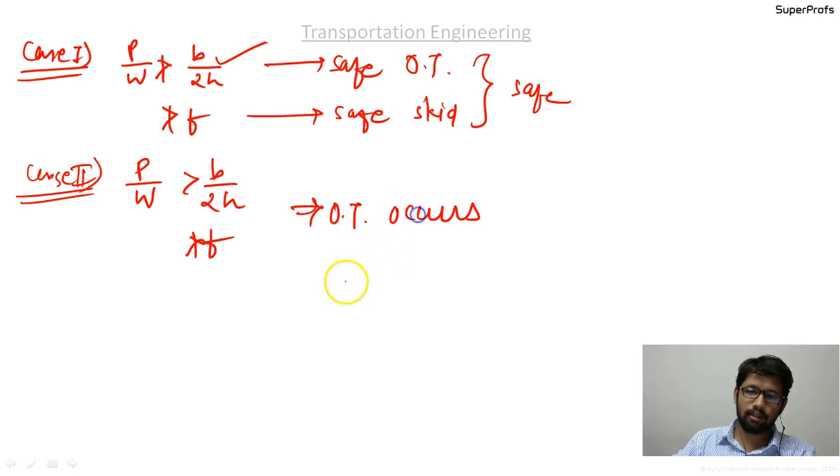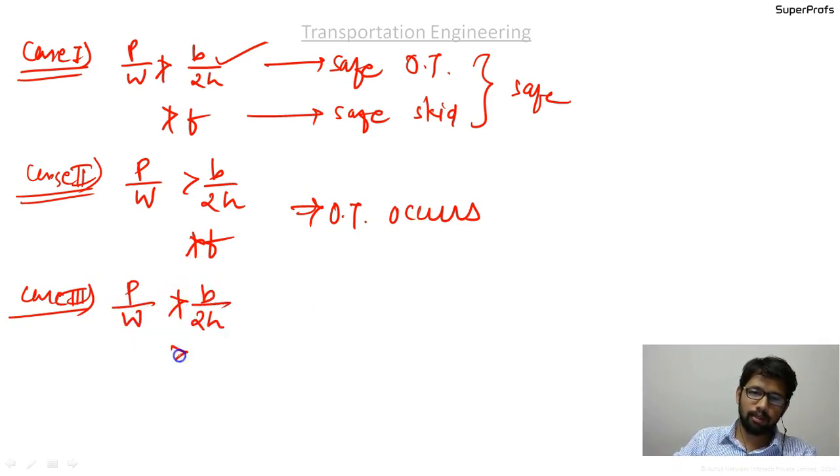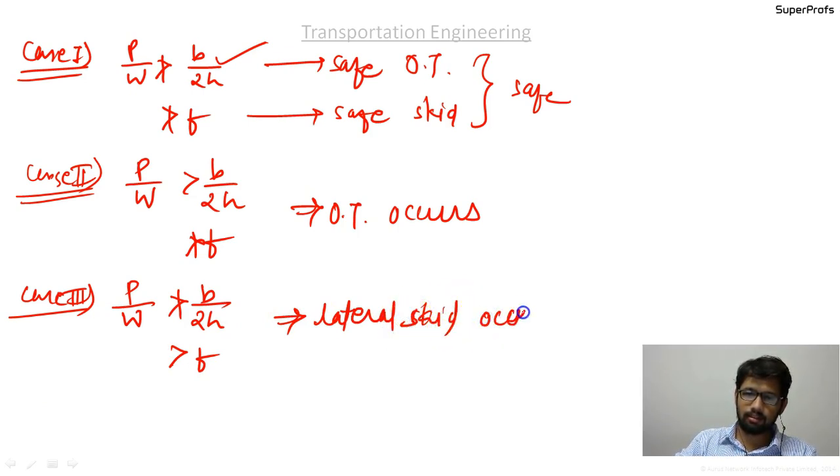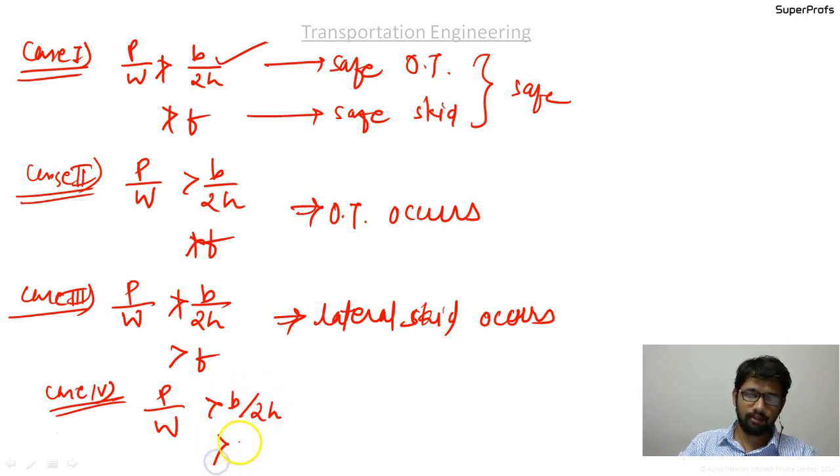The case 3 was that P by W is not greater than B by 2H but is greater than F. Then in this case, lateral skid occurs. And the case 4 that we discussed was P by W is greater than B by 2H and also it is greater than F. Then you can't decide, you need some additional condition.